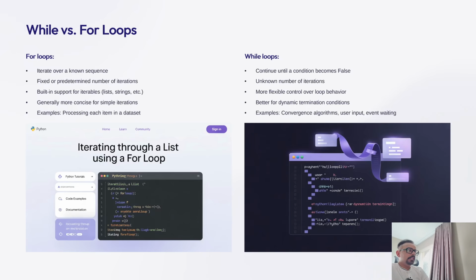Now let's understand the difference between while loops and for loops. Choosing between for and while depends on your use case. You can use a for loop when you're iterating over a known sequence, such as a list or string, or a fixed number of times. It's clean and efficient for strings, lists, or ranges. In that case, a for loop is the best.